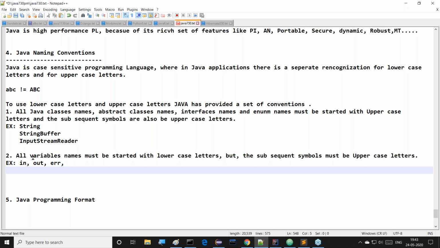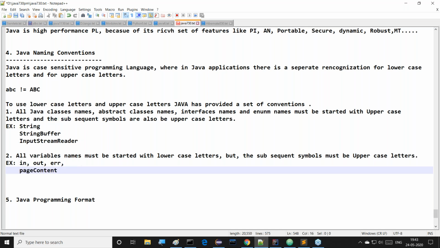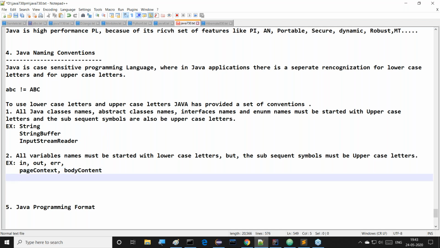Next one, after completion of this, is basic context. Sorry, basic context and body content. This is another one. Observe this clearly now.